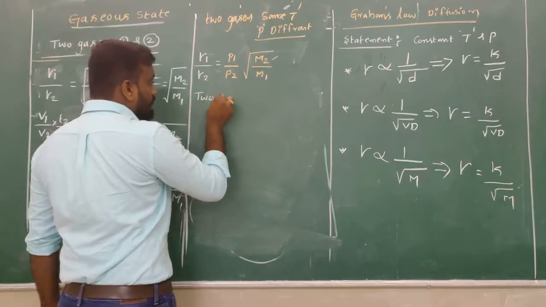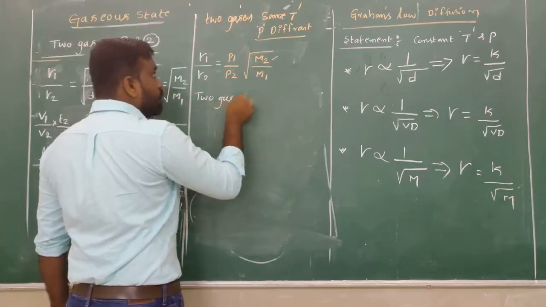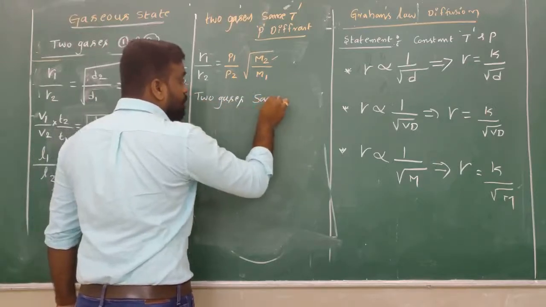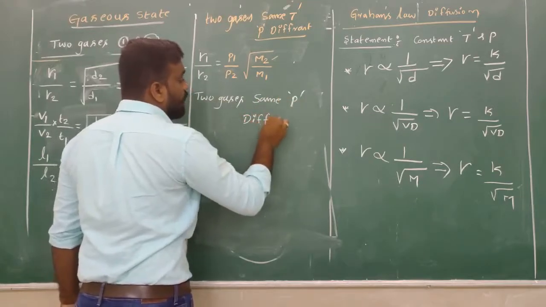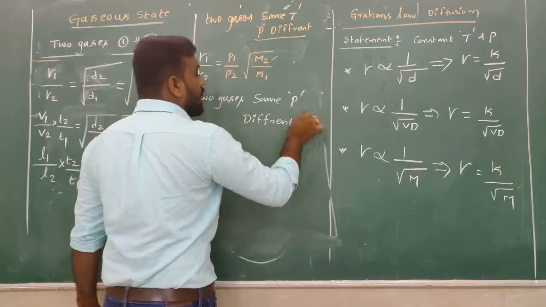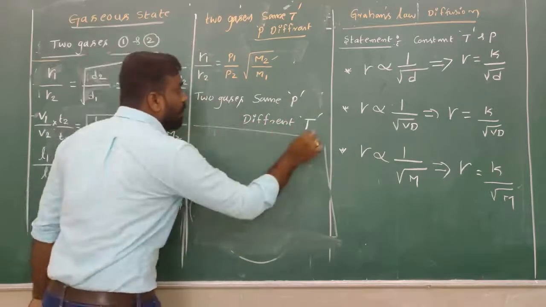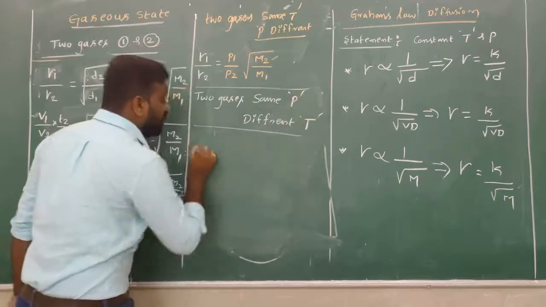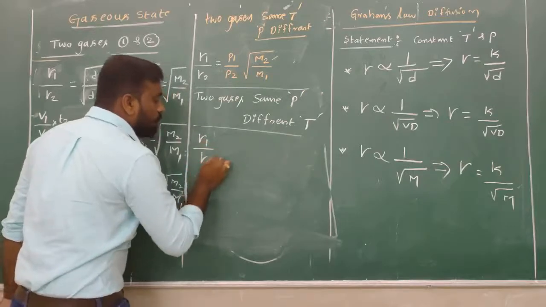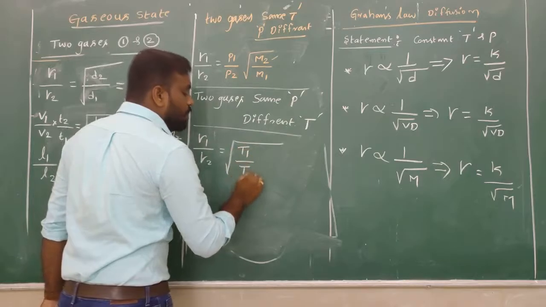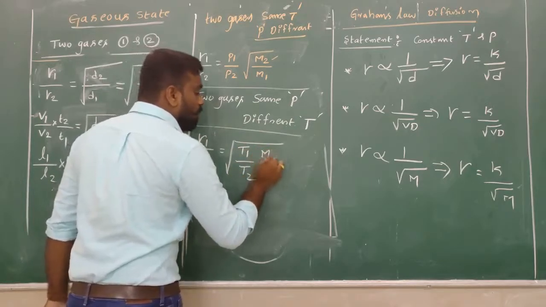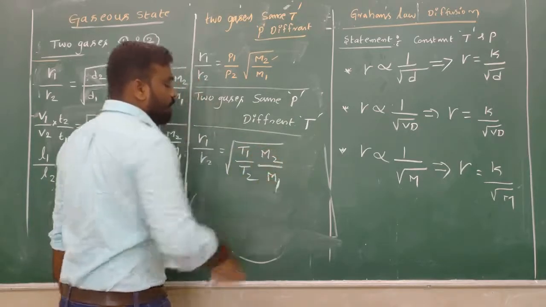Now there are again two gases, but here at the same pressure and different temperature. In that case we have another formula: R1 by R2 is equal to the square root of P1 divided by P2 and the square root of M2 divided by M1.